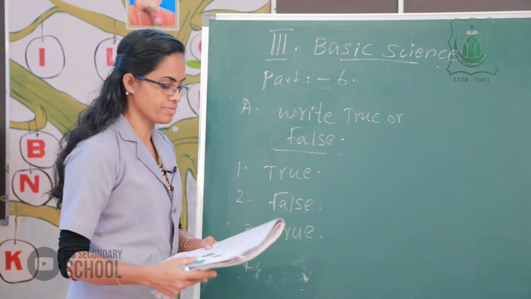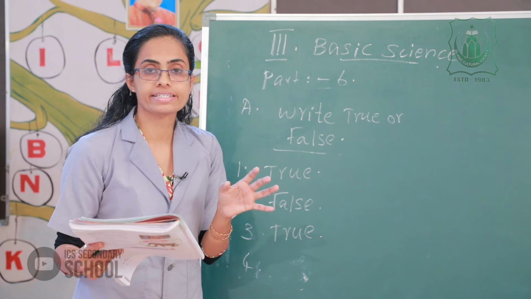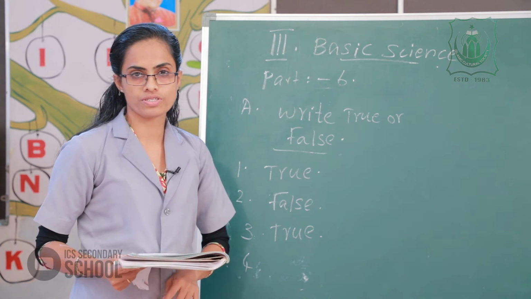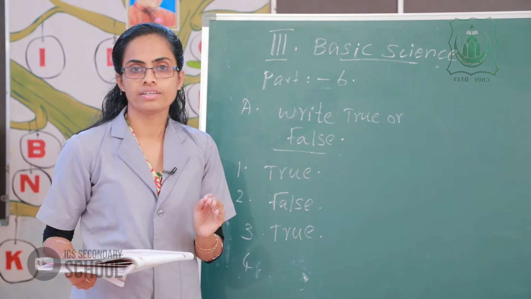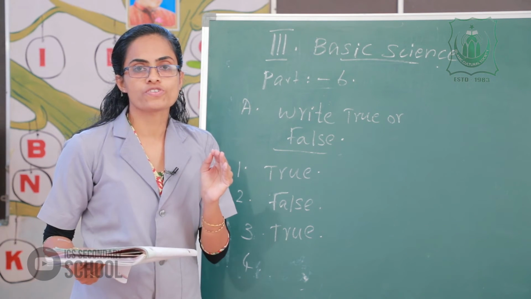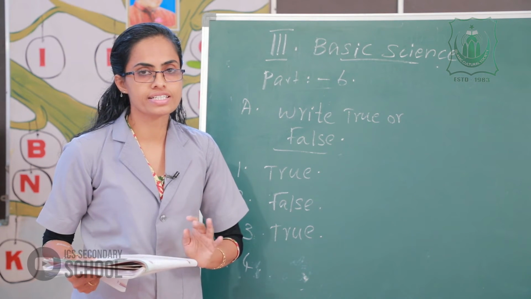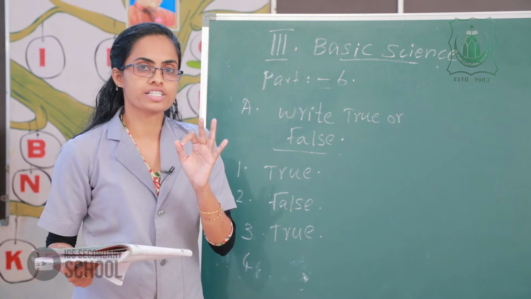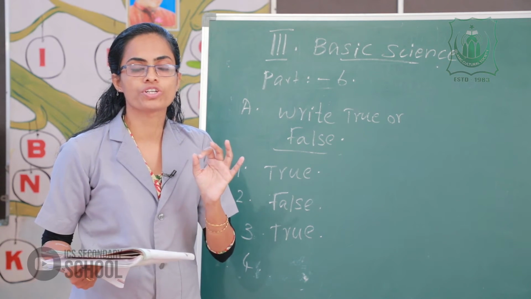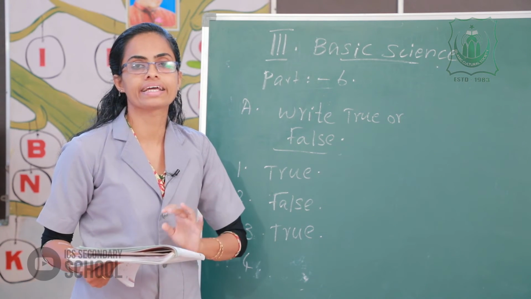The next one, birds and insects help plants to reproduce. You already discussed reproduction. The process of producing young ones is reproduction. Reproduction takes place in two ways, by giving birth to young ones and by laying eggs.